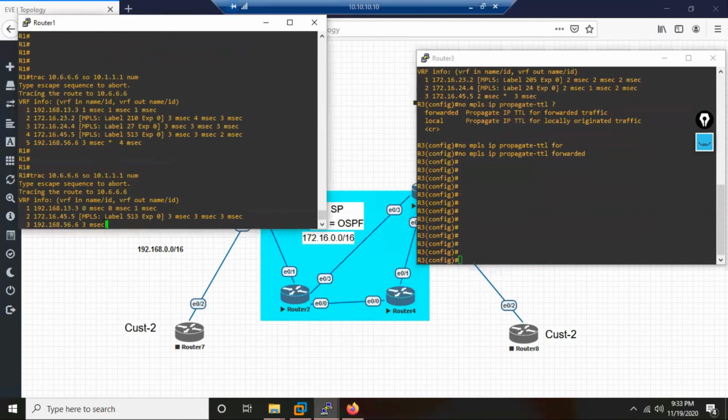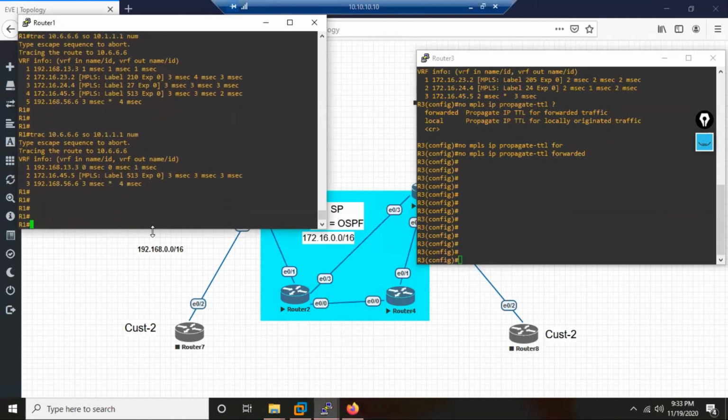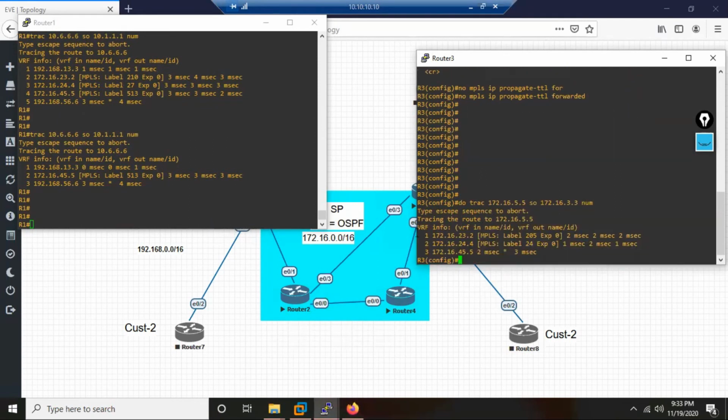Now see again. Up arrow. So see, the customer is getting what? A fake picture, fake output, not real. And now what about service providers? When service providers do their local trace, they are getting the real picture. Job done. Finish. So now your cloud is not open to outsiders.